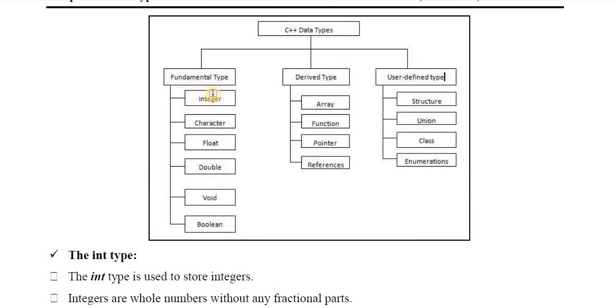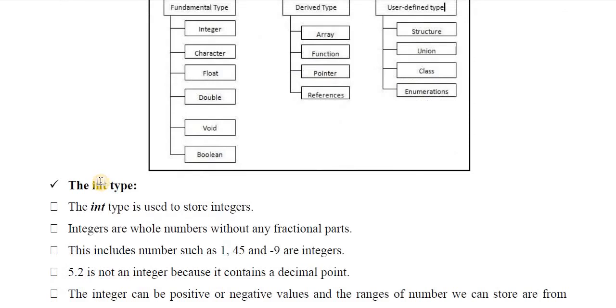In fundamental data types, the first type is integer. So what is the integer data type? The integer data type is indicated by using the int word. This is a keyword, and it is a data type used to store integer numbers. The full form of int is integer. The integer data type is used when we are storing an integer number in a variable. So what are integers? Integers are whole numbers without any fractional part or decimal point.